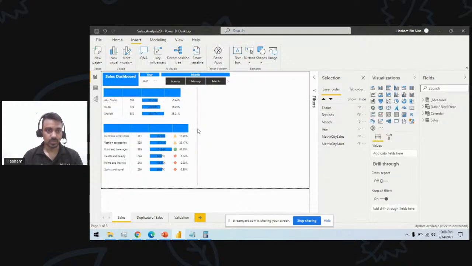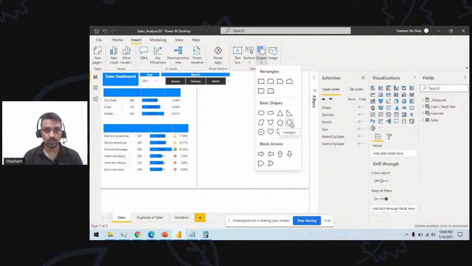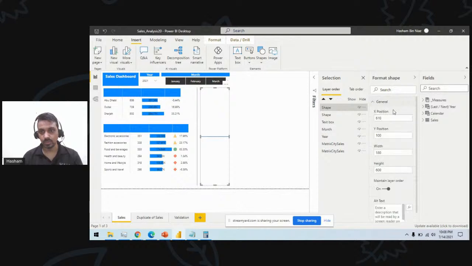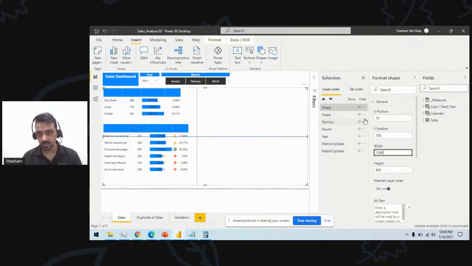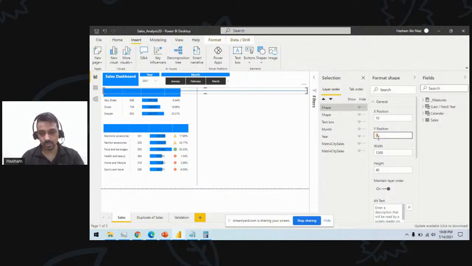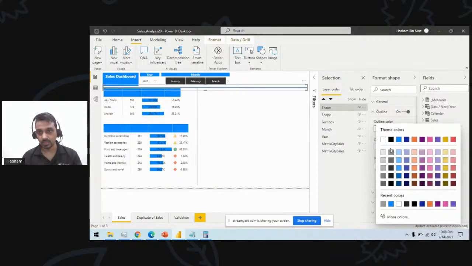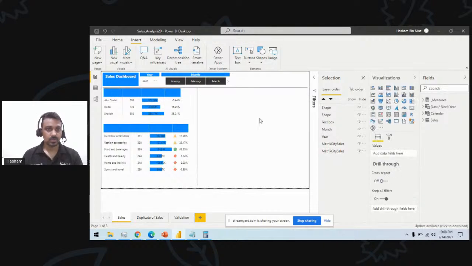And you can have one more line here as well, with X position 10 and width 1260, something like this. Height is going to be 40, and Y position is going to be 90 or 80, I guess. And I have the same dark gray color, right? So you can have these sections built in here as well. With this, I think we are done for today.